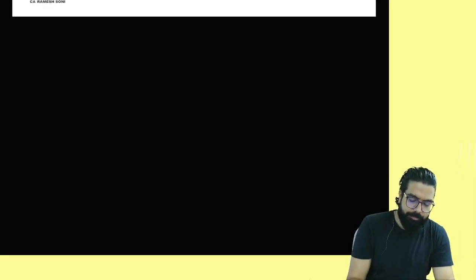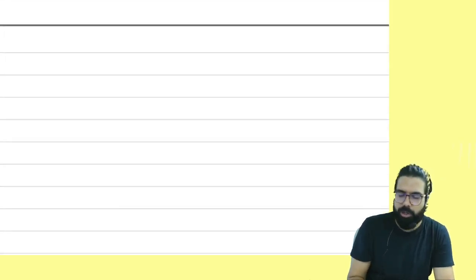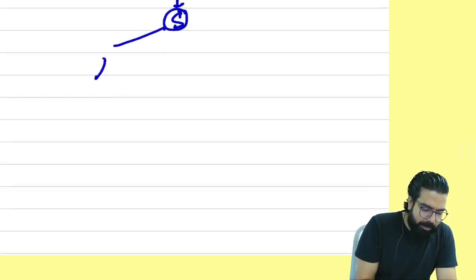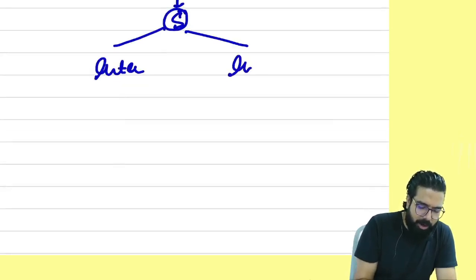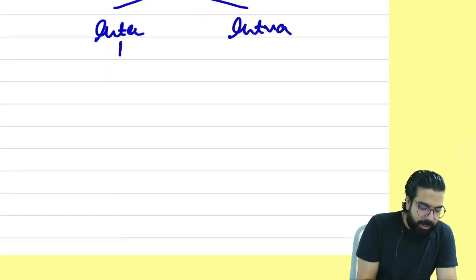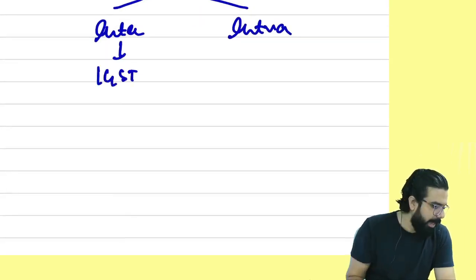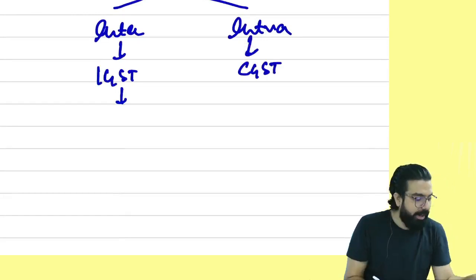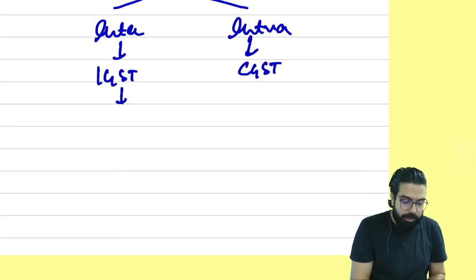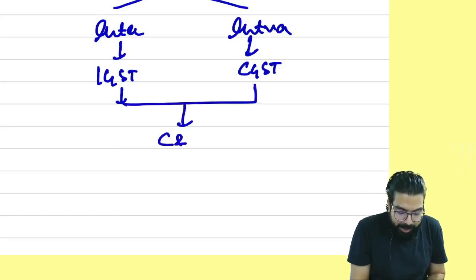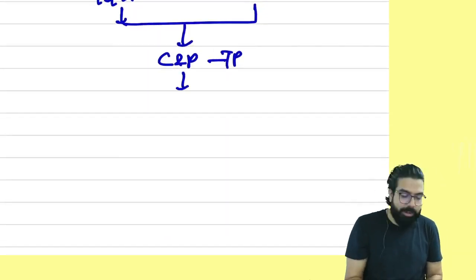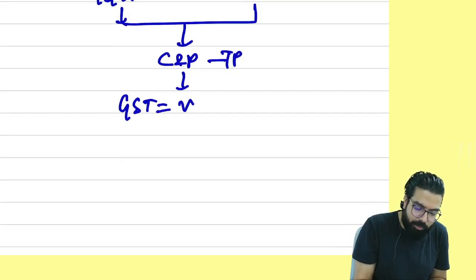Everyone over here, listen. We started learning GST with goods or service. Goods or service has to be supplied. Supply can be either interstate supply or intrastate supply. For interstate supply, IGST will be levied. For intrastate, CGST will be levied. Once GST gets levied, if you are a taxable person, you have to collect and pay it. You will calculate GST, and GST is equal to value of supply into rate of tax.